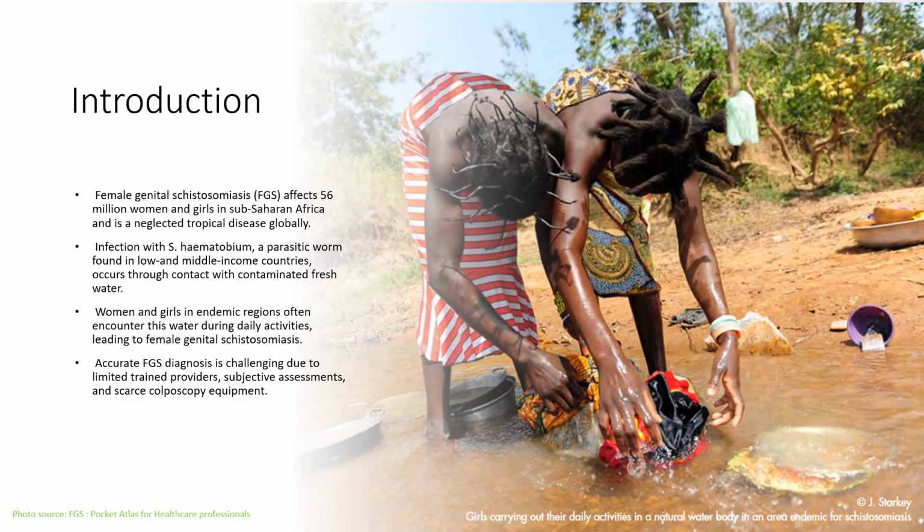The FGS disease affects 56 million women and girls in sub-Saharan Africa and is a neglected tropical disease globally. Infection with the S. haematobium worm, which is found in low and middle income countries, occurs through contact with contaminated fresh water. Women and girls in endemic regions often encounter this water during daily chores, leading to female genital schistosomiasis disease. Accurate FGS diagnosis is challenging due to limited trained providers, subjective assessments, and limited colposcopy equipment.